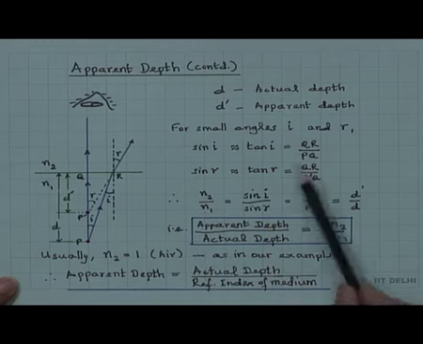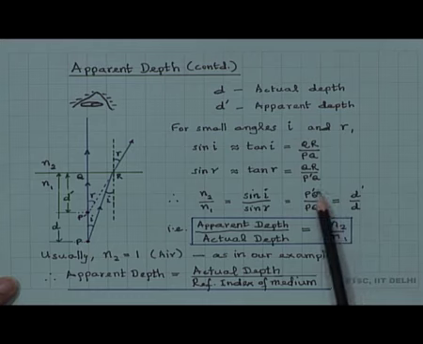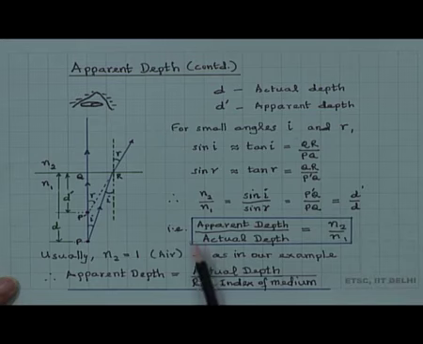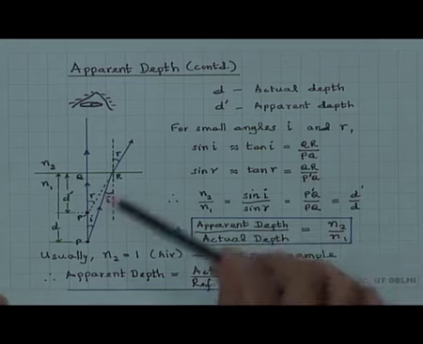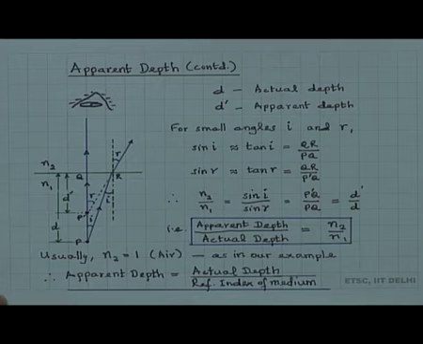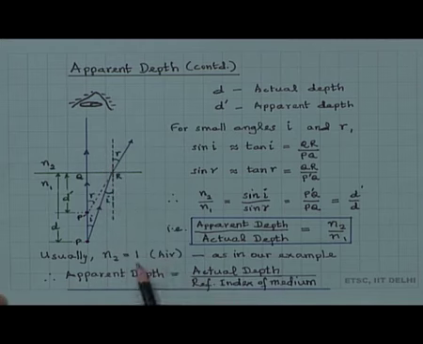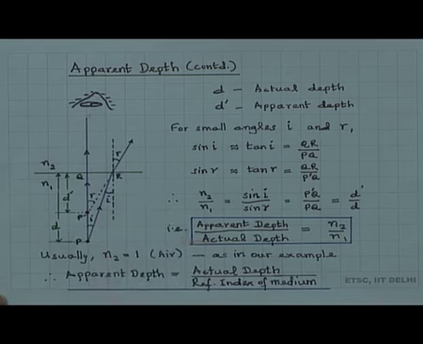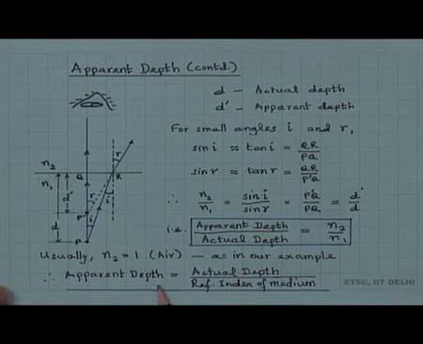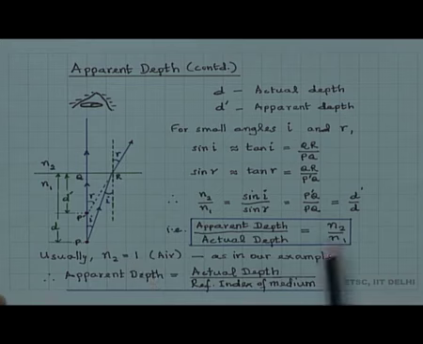If we divide one by the other, sin i by sin r is P'Q by PQ, which is nothing but d' by d. So, apparent depth divided by actual depth is equal to n2 by n1. n2 is always the second medium, n1 is the first medium by notation. Usually, n2 is air, that is, the medium from where we observe is air, as in our problem. Here the liquid is where the point was at the bottom of the container, and here it is air. So n2 is equal to 1.